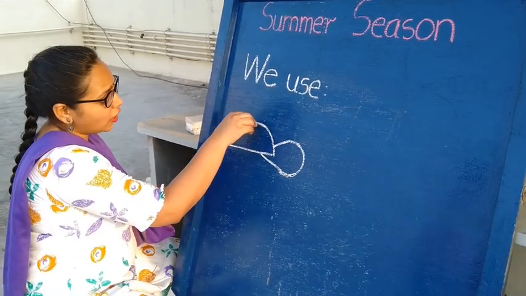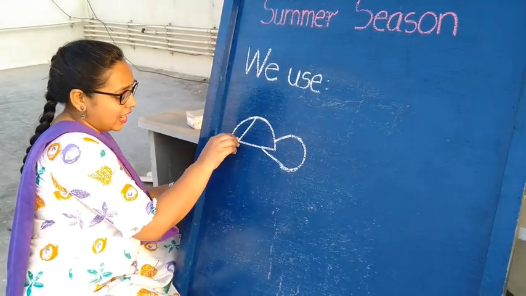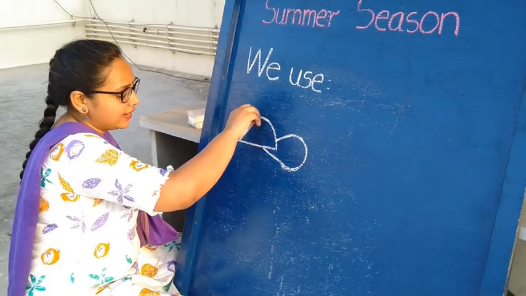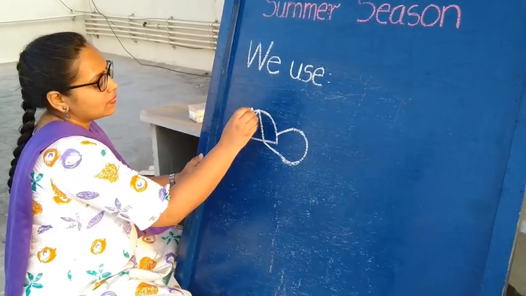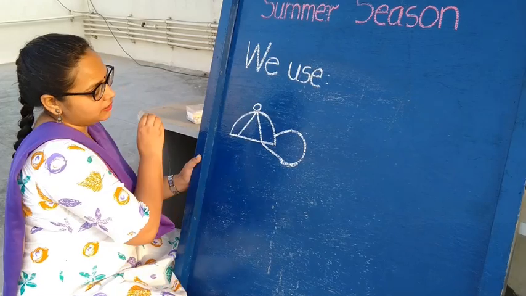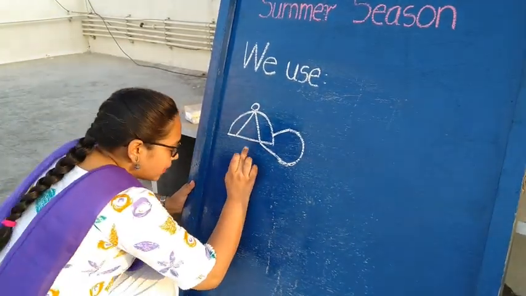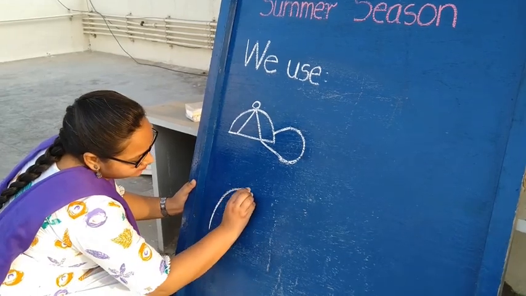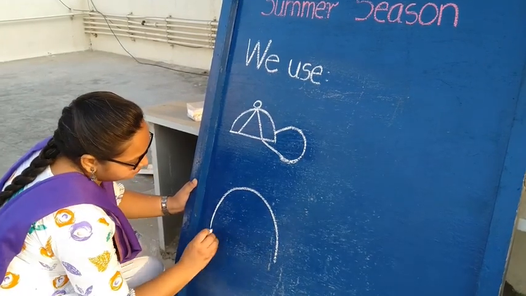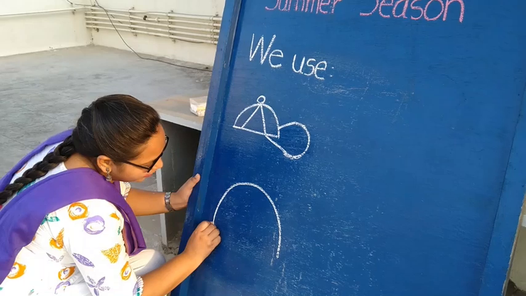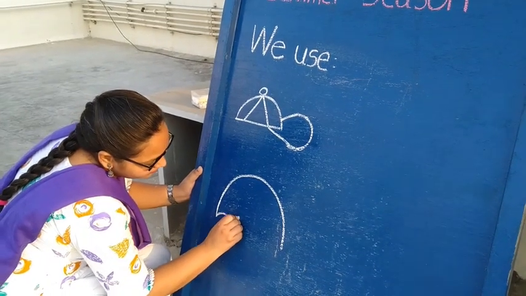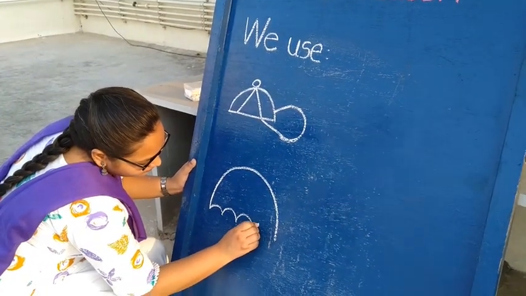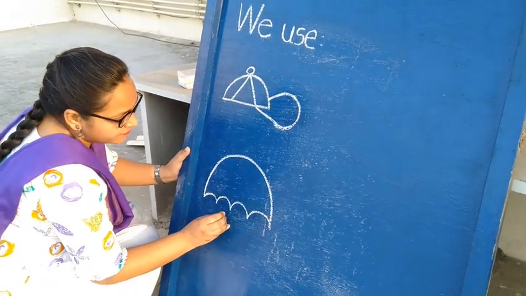Put your pencil on the top, slanting line down, again slanting line and touch the sleeping line and a circle. Next, below this cap, leave some space and draw a curve again. Then from here, start drawing smaller curves. Finished?